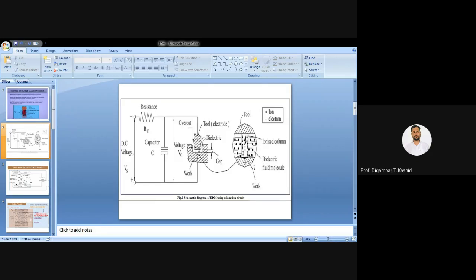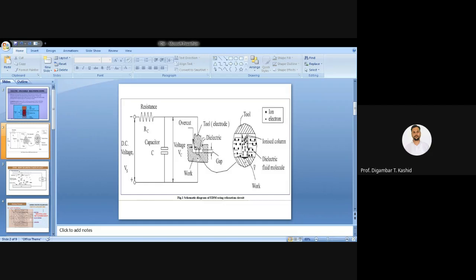The tool will act as the cathode, and the workpiece will act as the anode. Both are immersed into the dielectric fluid.